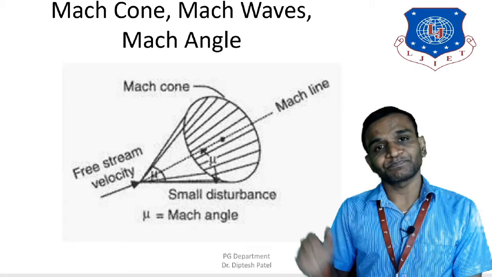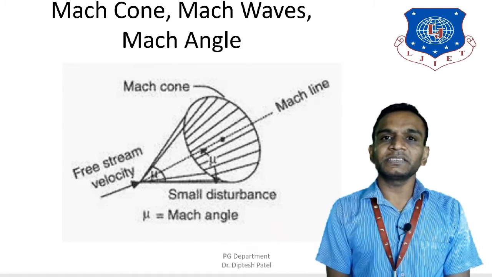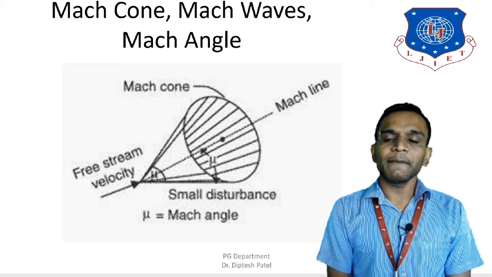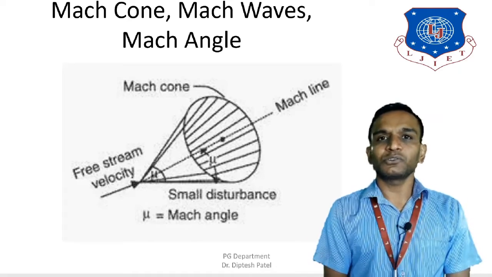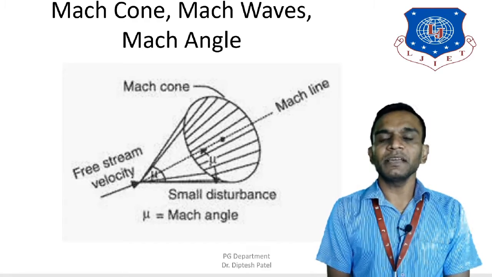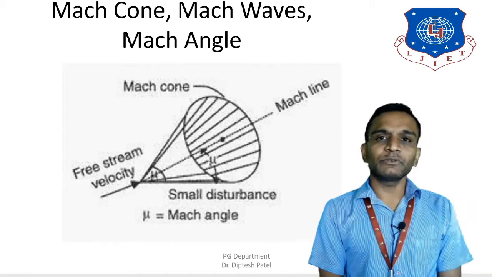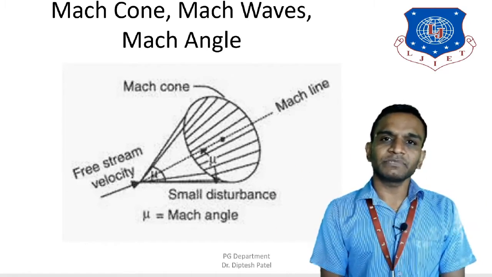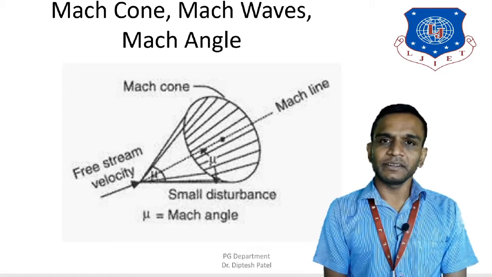Also the Mach angle. Mach angle is the angle made by the source or the point of the source to the Mach line. So you can see the Mach angle is half of the Mach cone in the diagram over here. Now we are going to see all these three terms in detail, Mach cone, Mach waves and Mach angle, through their definitions.